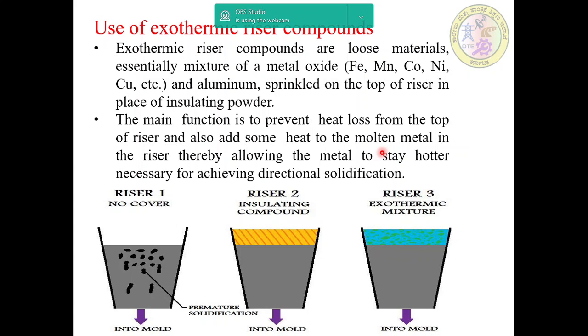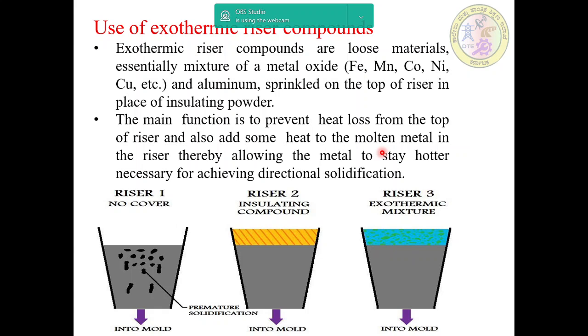It may be iron, manganese, cobalt, nickel, or copper, etc., and aluminum sprinkled on the top of the riser in place of insulating powder. The main function is to prevent heat loss from the top of the riser and also add some heat to the molten metal in the riser, thereby allowing the metal to stay hotter, necessary for achieving directional solidification.